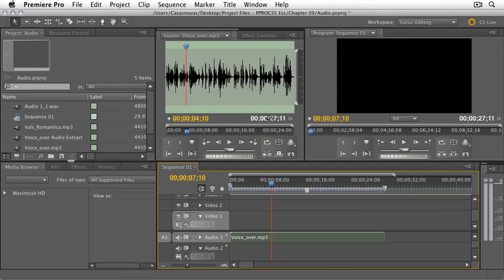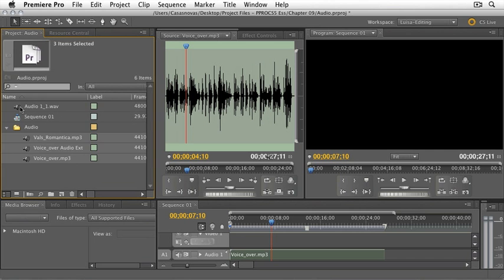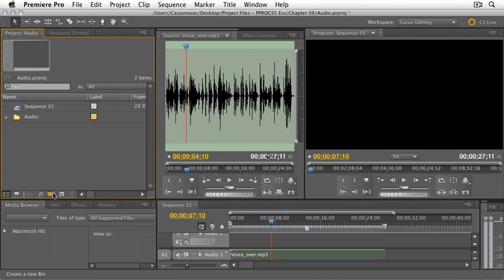And now I'm going to create a couple of bins here to separate my audios from everything else. I'll have an audio bin, and I'm going to drag these clips to that. I'm also going to have a sequence bin, and I'm going to drag my sequence to that. I'm going to create another bin yet for my video clips.